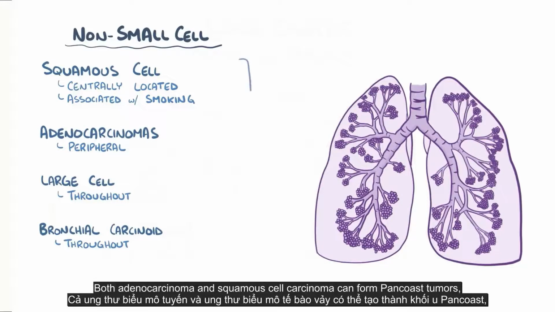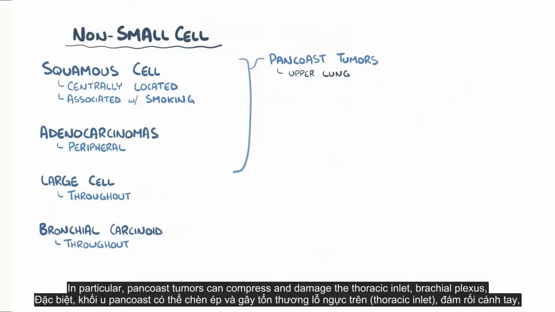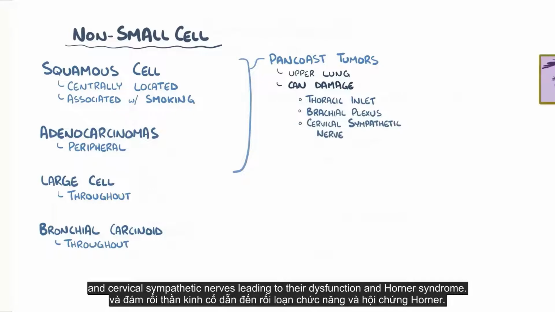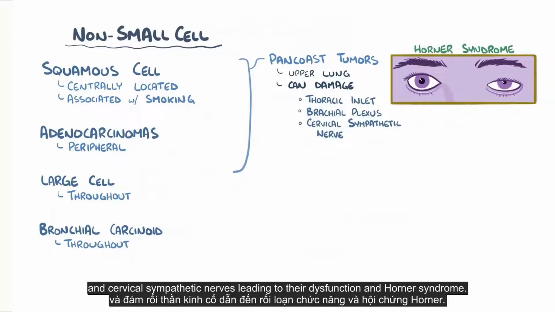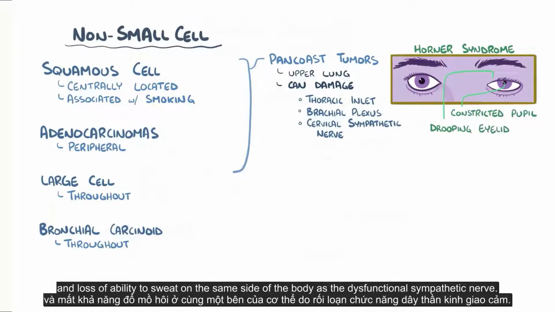Both adenocarcinoma and squamous cell carcinoma can form Pancoast tumors, which are masses in the upper region of the lung that compress the blood vessels and nerves located there. In particular, Pancoast tumors can compress and damage the thoracic inlet, the brachial plexus, and cervical sympathetic nerves, leading to their dysfunction in Horner syndrome. Clinical symptoms of Horner syndrome include a constricted pupil, a drooping upper eyelid, and loss of ability to sweat on the same side of the body as the dysfunctional sympathetic nerve.